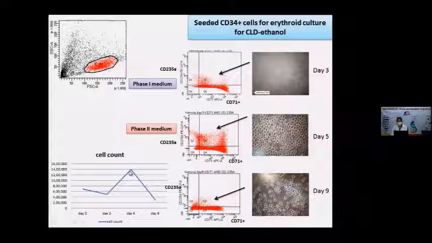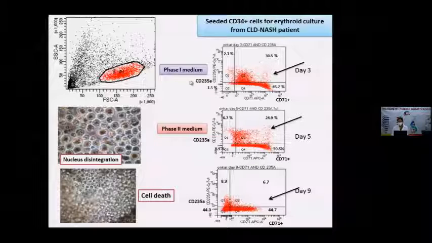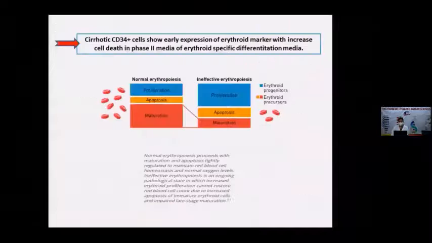Same thing I saw in CLD NASH patient CD34. They start showing the maturation marker very early. This is really a mystery for me: why are they showing the maturation marker in the phase 1 medium? And after I transfer them into phase 2 media, they go into cell death. So cirrhotic CD34 positive cells show early expression of erythroid marker with increased cell death in phase 2 media